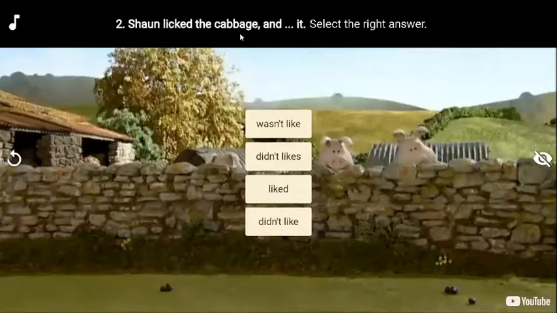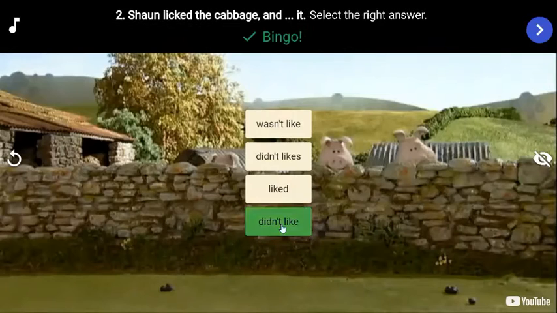Sean licked the cabbage and it wasn't nice. Didn't likes, liked, or didn't like? What do you think? Which one is the correct answer? Yes, great. Didn't like.